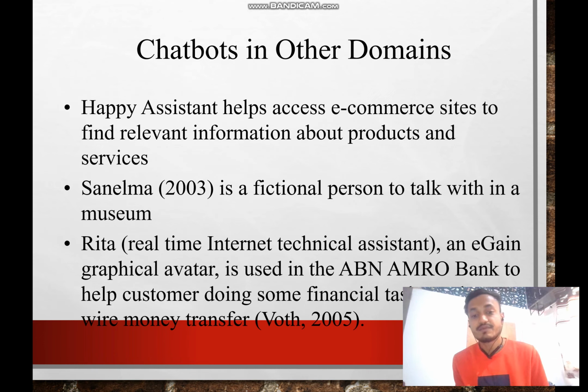Rita, a real-time internet technical instrument with an eGain graphical avatar, is used by ABN AMRO Bank to help customers with financial tasks such as wire money transfers. So we can use chatbots for financial tasks also. It helps educate customers about knowing and doing the proper, correct things.